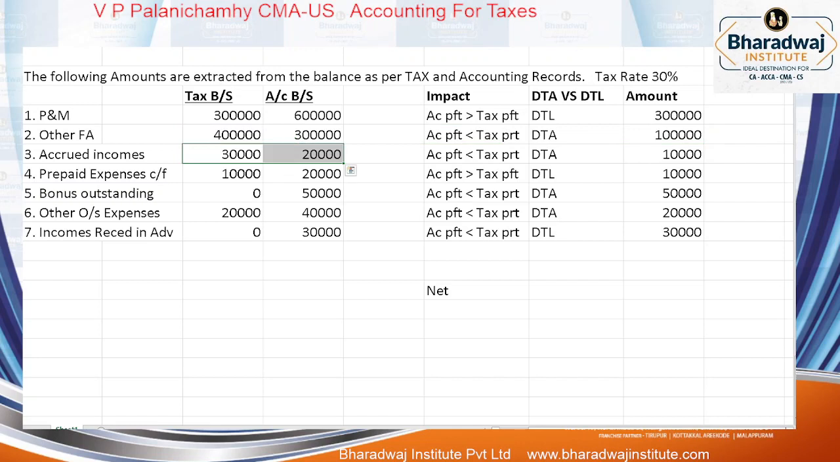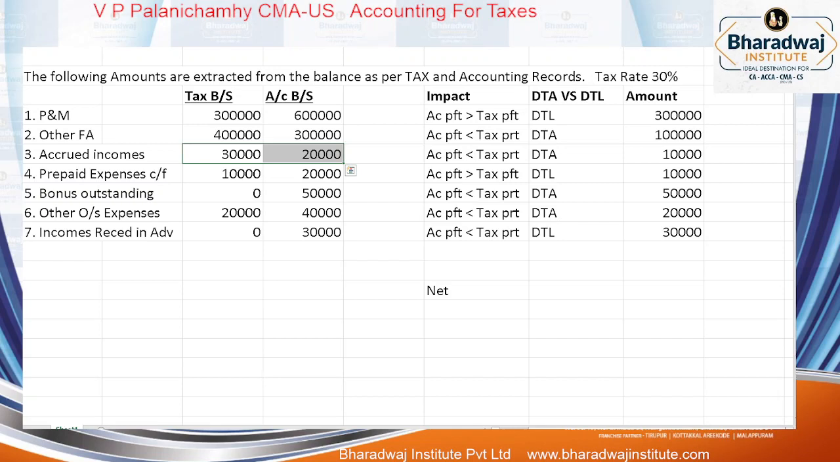Accrued income: will you include it in the P&L account, or eliminate that income? Income received, add accrued income. For tax purpose, how much have we added? 30,000. For accounting purpose, how much have you added? 20,000. Where have we included more income? In tax, how much extra have we included? 10,000. So tax profit will be more than which profit? Accounting profit.